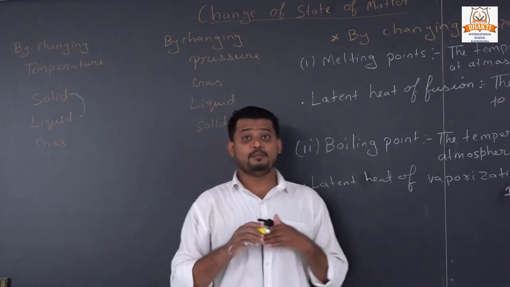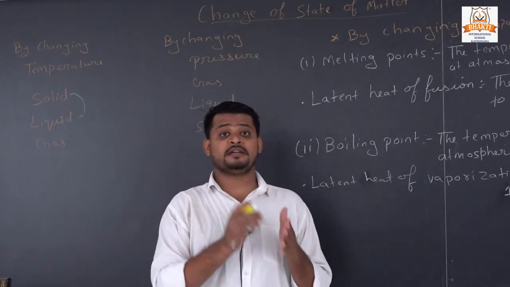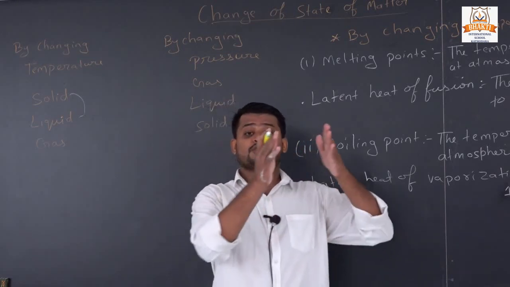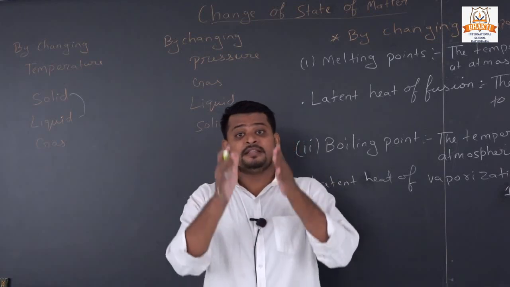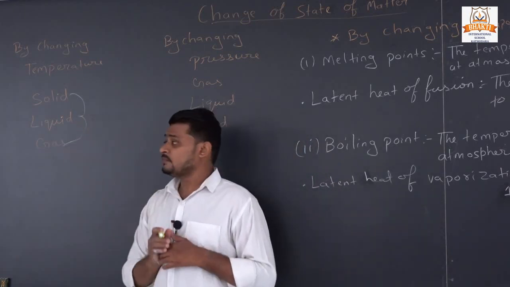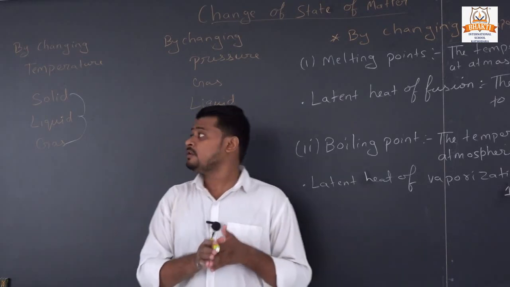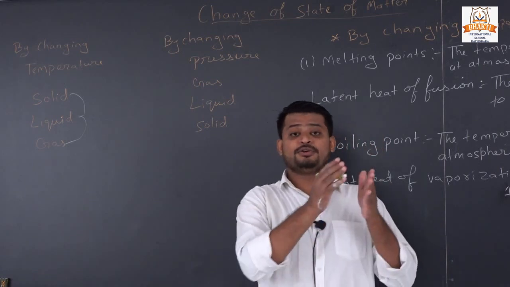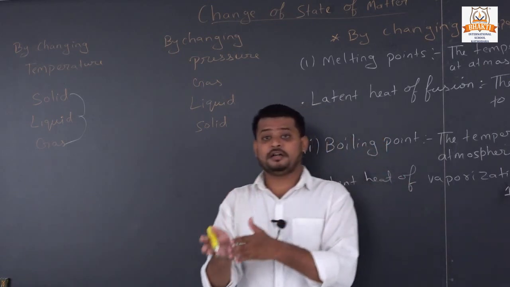If we heat more, means we constantly increase the temperature, then solid changes into liquid, then liquid changes into gas. So in this manner we change the state of matter from one form to another form.